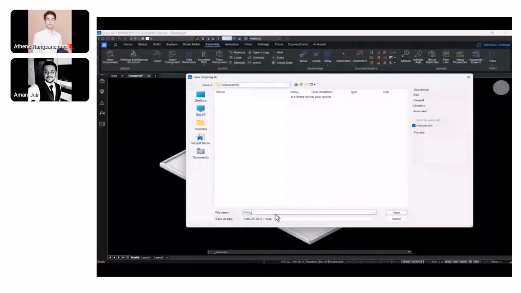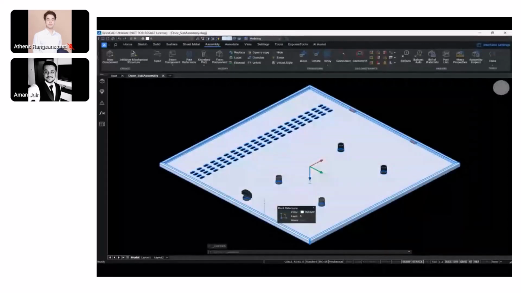Let's name it something like door sub-assembly, which would help us recognize that this is a sub-assembly including multiple components within it. Let's close this.